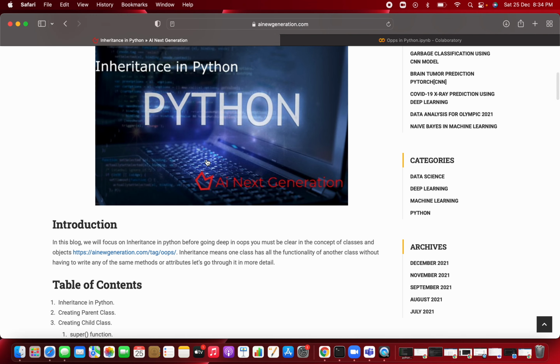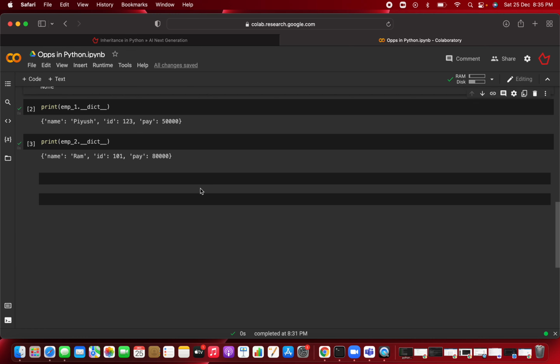First of all, theoretically, what do you mean by inheritance in Python? Whenever you create a class and inherit all the properties, attributes and methods from your parent class, that is called inheritance. You are inheriting the properties of your parent class into the child class. How to write the syntax of this inheritance we are going to see in the coding section.